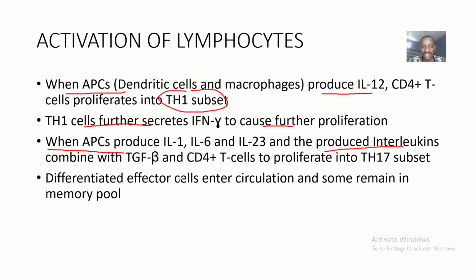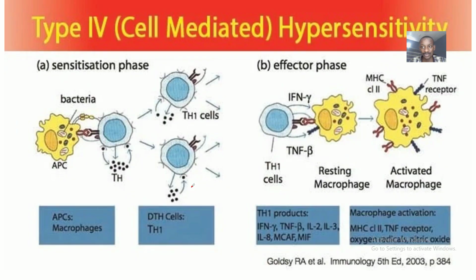They produce interleukins combined with what? Tissue growth factor beta and CD4 T cells to proliferate into the what? T helper cells type 17 subset. Okay, so now the differentiated effector cells enter circulation and some remain in the memory pool.